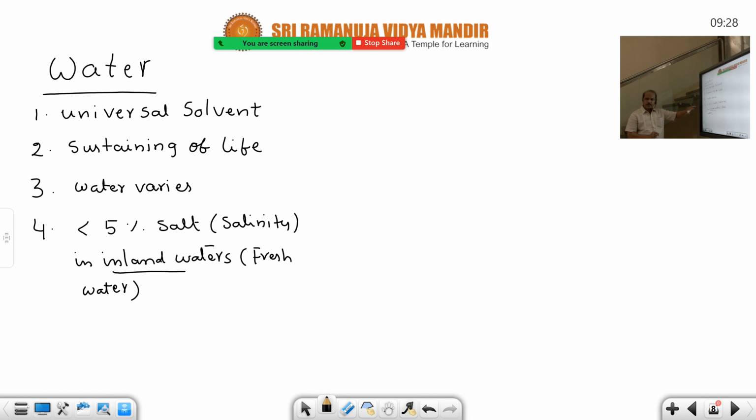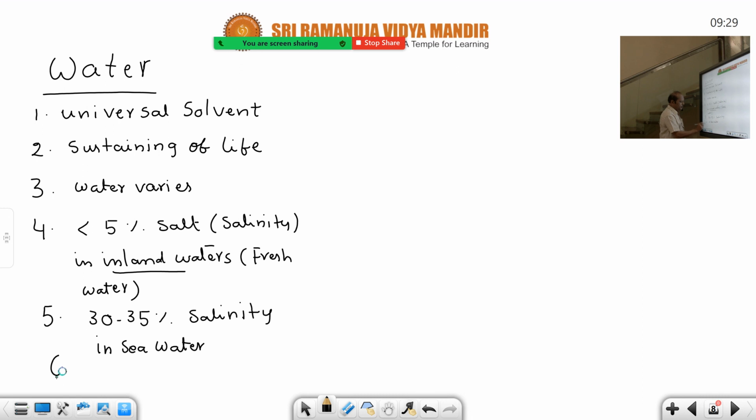This is there in both the NEET book and this academic book. But coming to the salt water, that is sea water, 30 to 35% salinity is there. 30 to 35% salinity in salt water or sea water, marine waters.